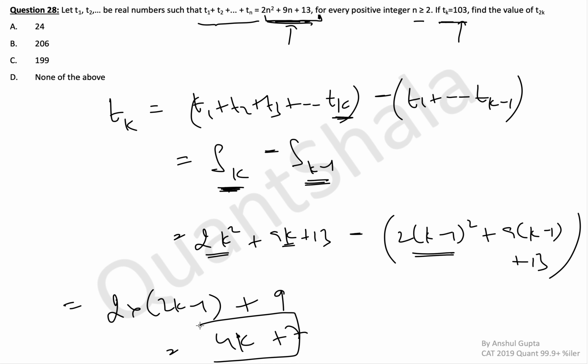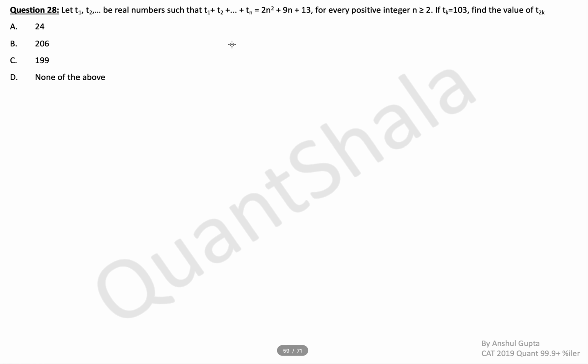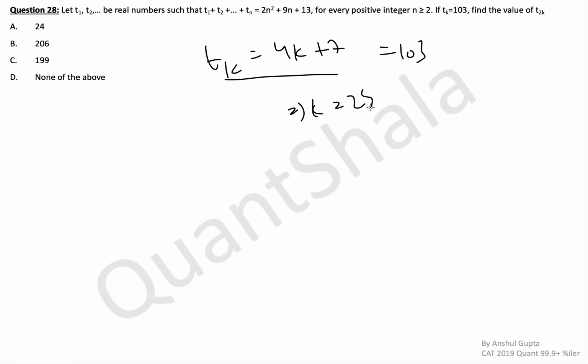So you get tk is equal to 4k plus 7. Simply now you know that the value is 103. You get k is equal to 24. Now you can simply compute the value of t2k also. 2k is 48. So what is t48?